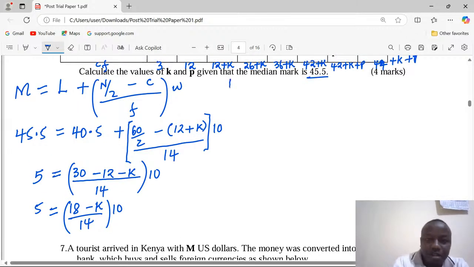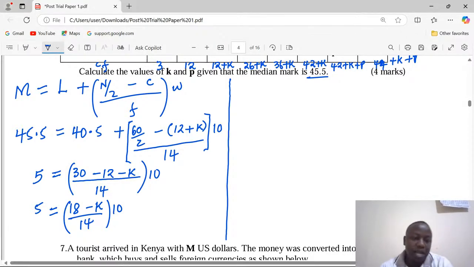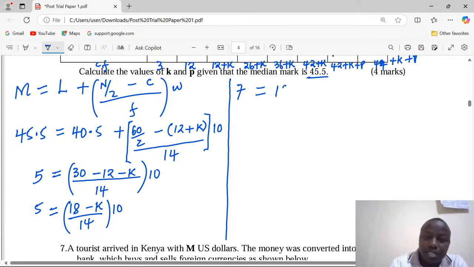Now the unknown is only one, and we can multiply by 14 over 10. 5 times 14 over 10 becomes 7. This is equal to 18 minus k.